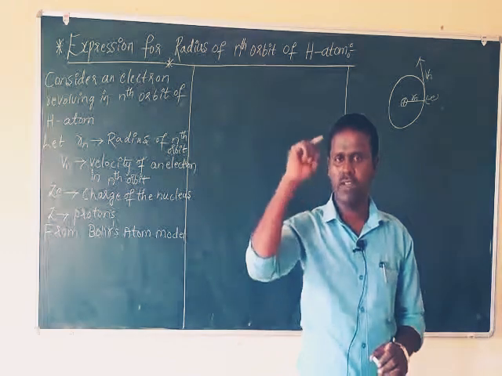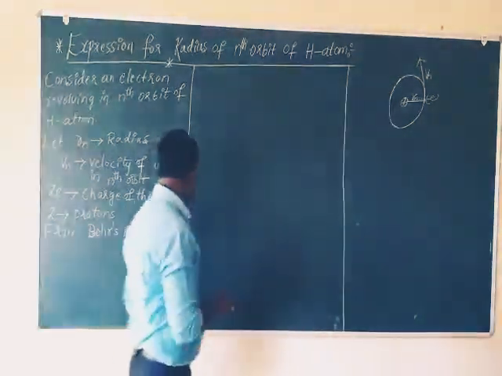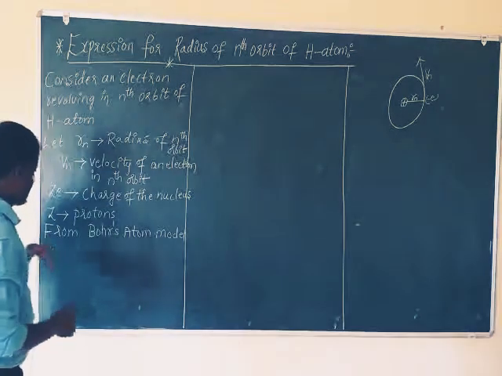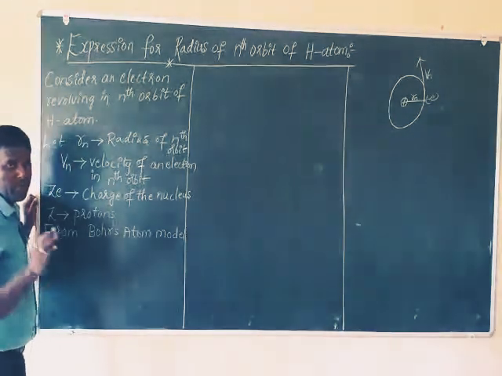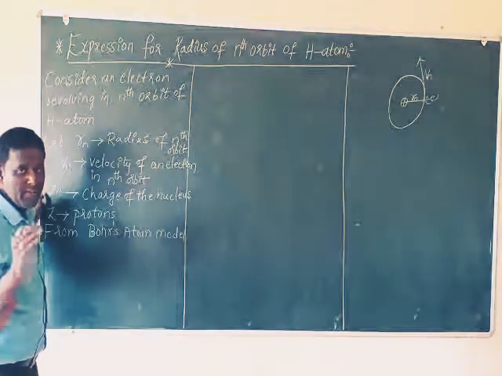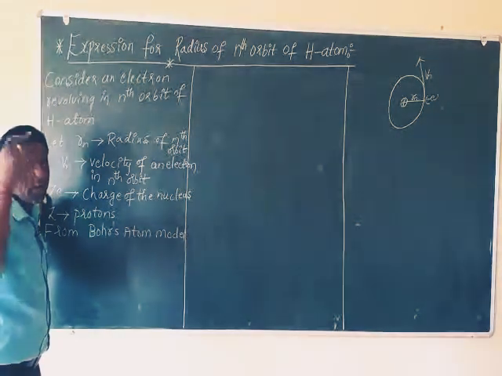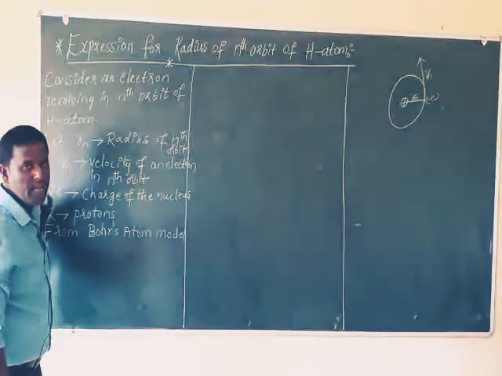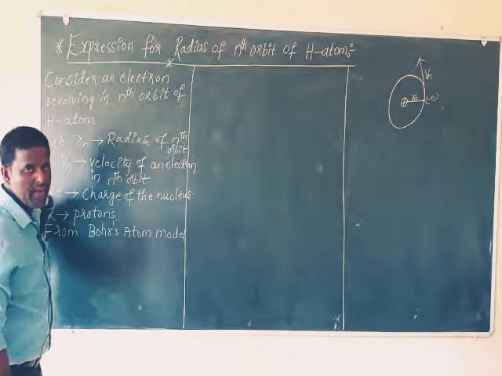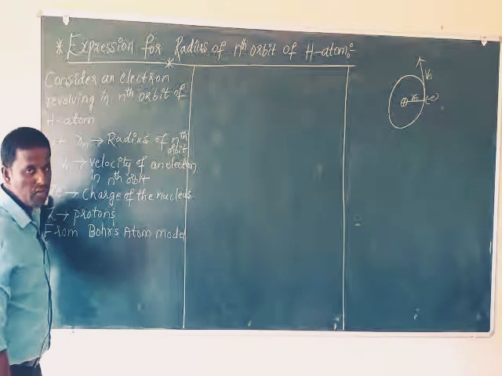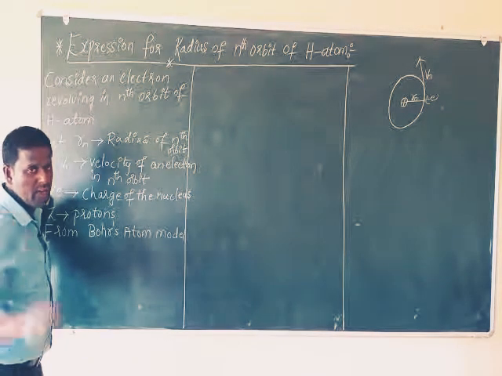So what it means is that it is revolving around the nucleus with the help of centripetal force. As I explained to you, the centripetal force required for the movement of the electron around the nucleus is given by the electrostatic force of attraction present between the positively charged nucleus and the negatively charged electron.